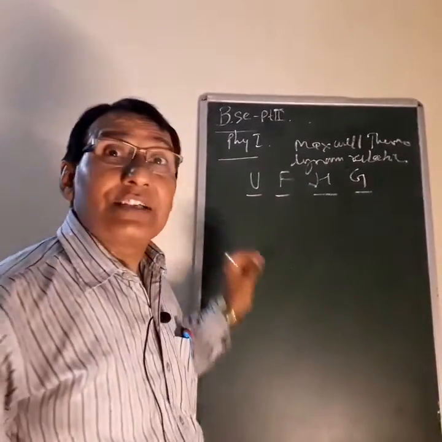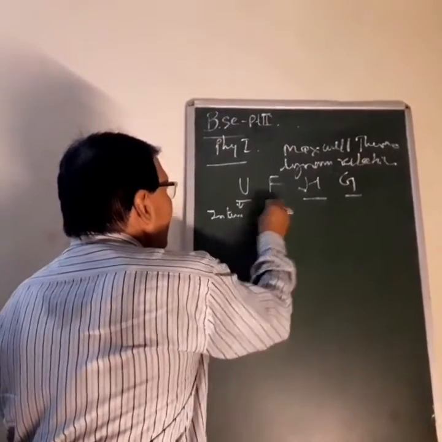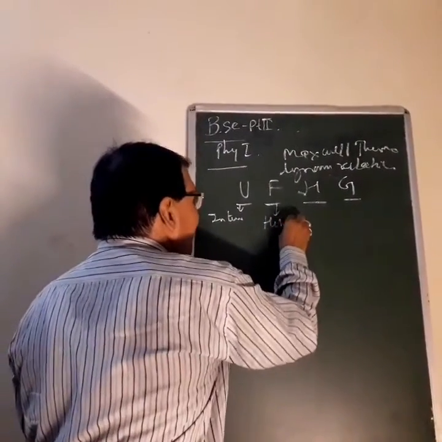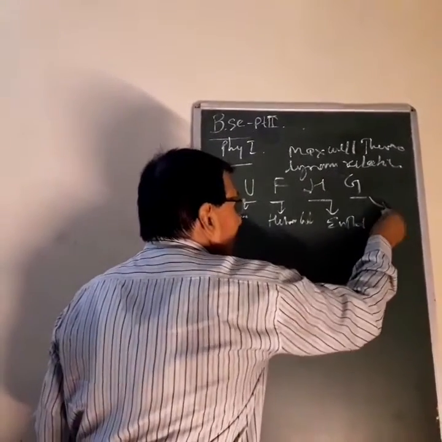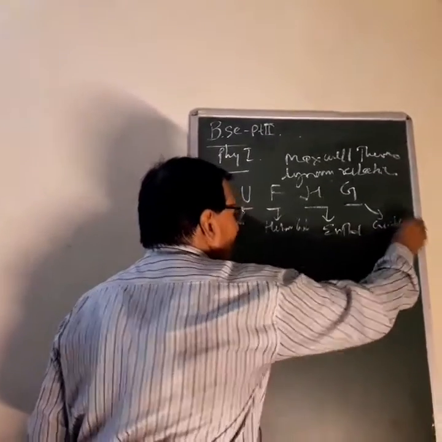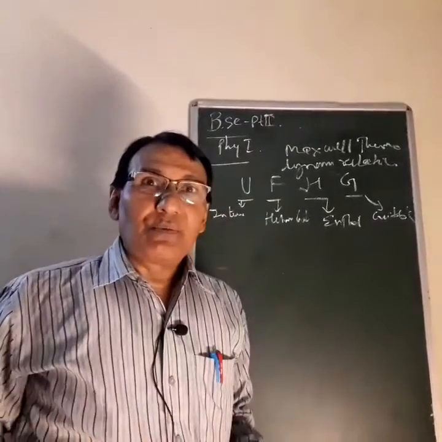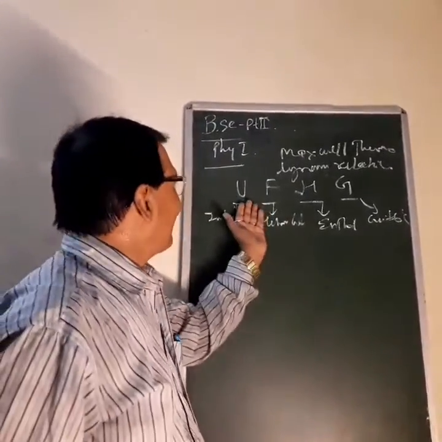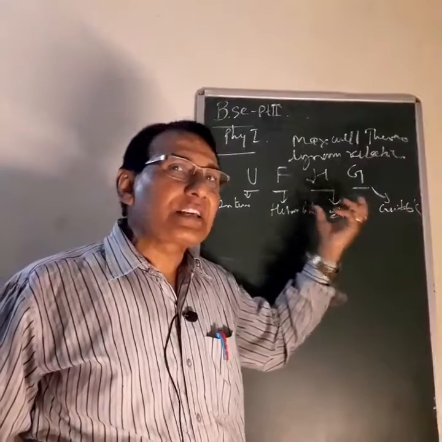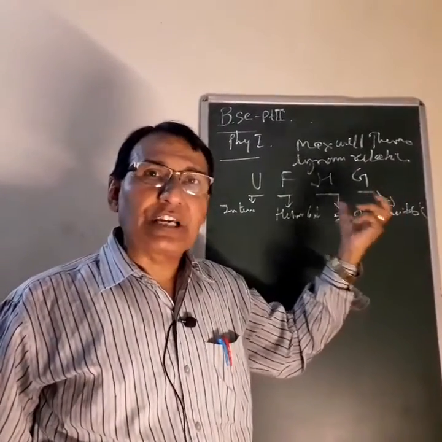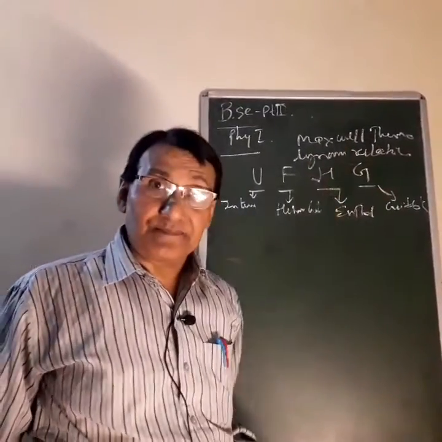U is internal energy, F is Helmholtz free energy function, H is enthalpy of the system, and G is also known as the Gibbs potential function. For the betterment of the students, I am saying Uncle Flying High on the Ground, UFHG. This is the basic concept of thermodynamics, because thermodynamic potentials are the root cause of the Maxwell thermodynamic relations.